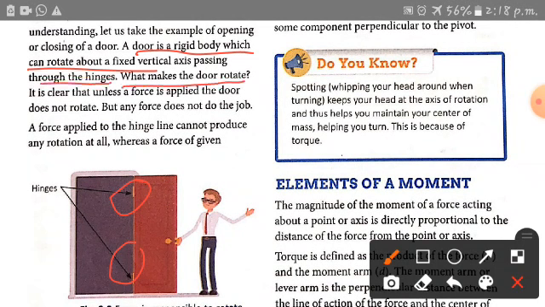What makes the door rotate? It is clear that unless a force is applied, the door does not rotate, but any force does not do the job.